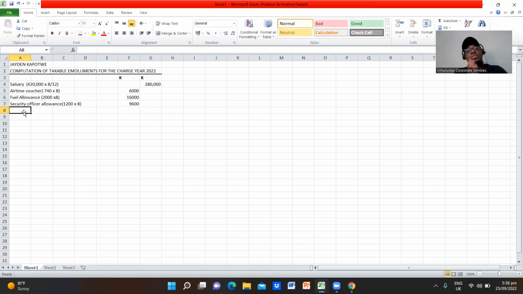Okay, so the next thing is we are told that even the house help was also paid by Kelmac Investments Limited, where he was working. So the employer used to pay this particular allowance, so we can say house help. We open the brackets. All right, so that is 1,000 kwacha multiplied by 8 months. All right, so we are going to get our 8,000 kwacha there.